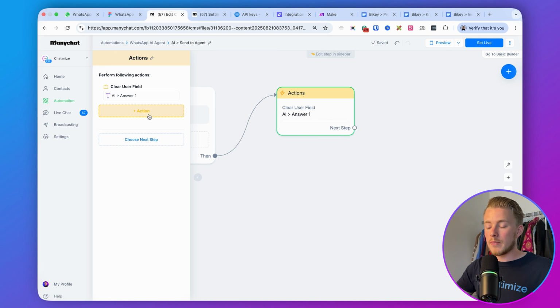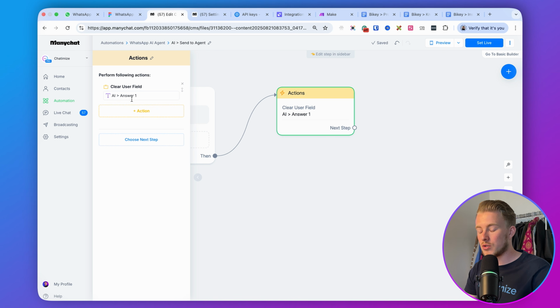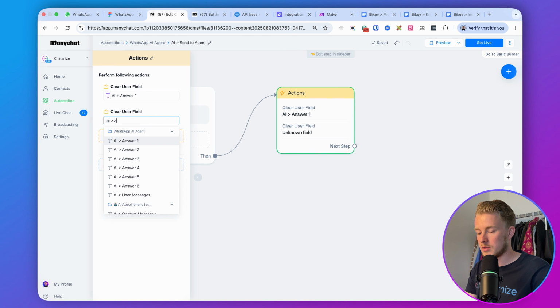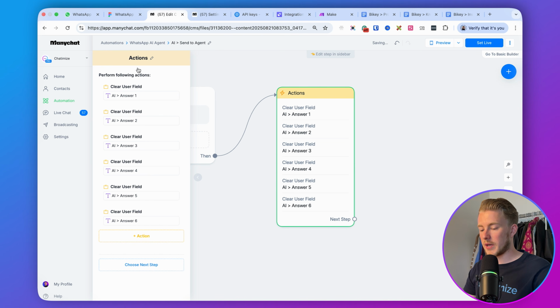And then the next time we send something and get an answer back, before we send something to the AI agent, we actually want to clear all of these fields so that the answers of the AI agent are not combined in any way. So that's why we clear all of those fields. We created 6 answer fields, so we will clear all of them. So AI answer 2, and so on. All of these AI answers will be cleared, which basically means they will all be emptied.